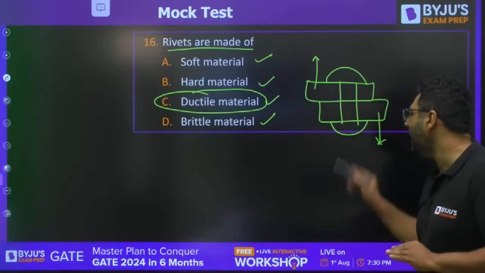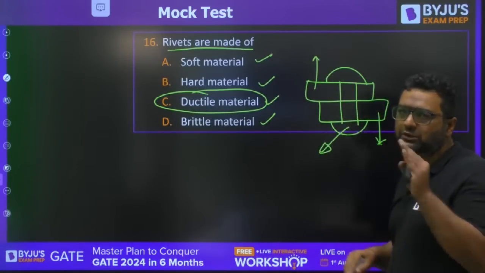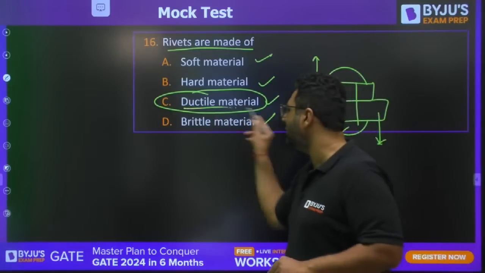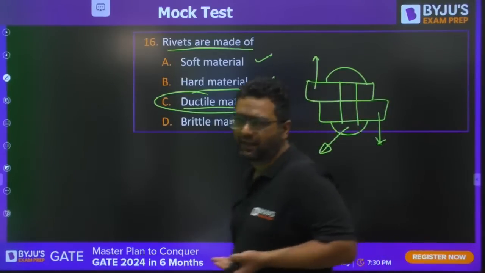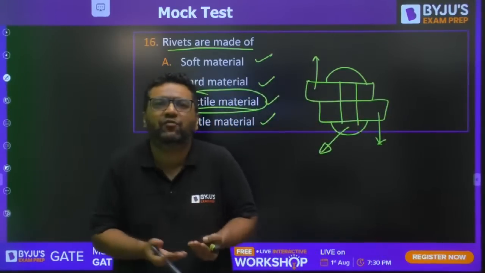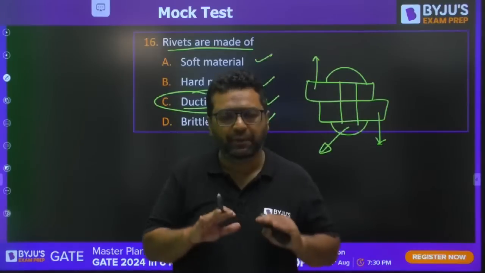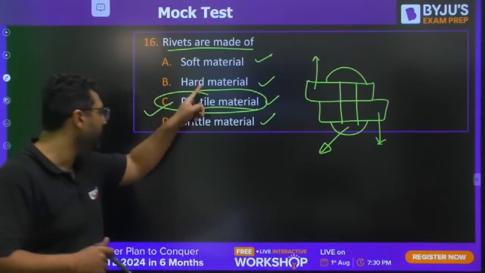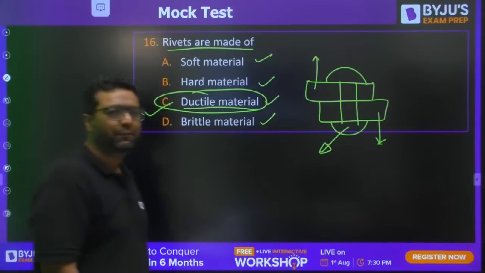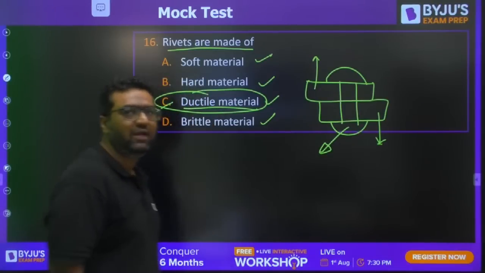Obviously any component used in mechanical application, we want it to have the ductile property, so that before fracture or failure we get an idea. Ductile materials tell before failure that they are about to fail. Brittle materials do not give any prior information. That is why ductile materials are always preferred for the application of rivets. I feel everybody got it.